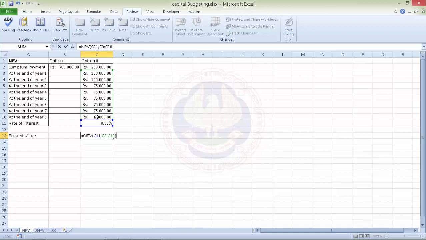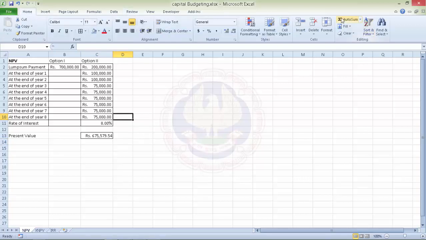Now, because in this case there is a down payment also, we'll add that down payment again to this formula, which in this case is 2 lakhs. So the net present value of these cash flows is 6,75,000.